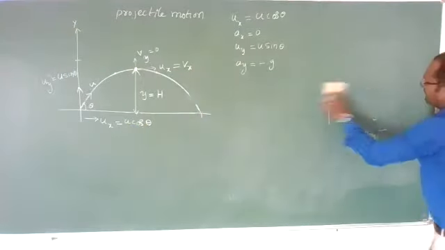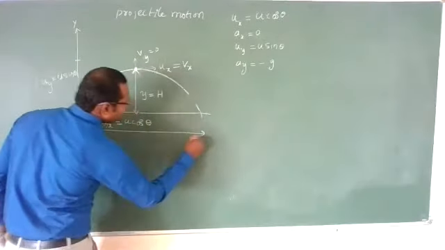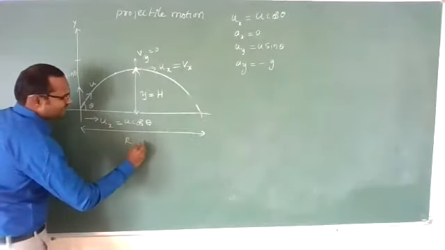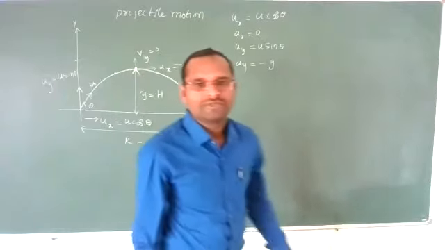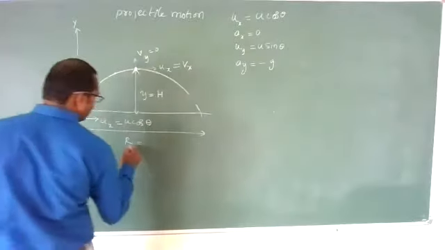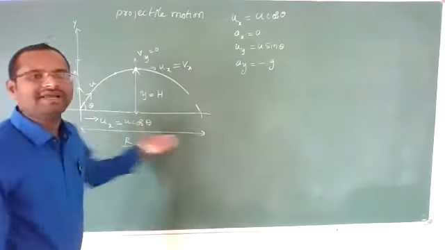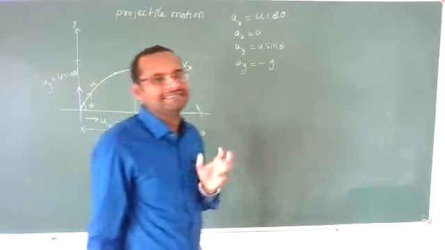Next. What is the maximum horizontal range? This is the horizontal distance traveled by the body. This is called range. Maximum horizontal distance traveled by a body is called range. Clear? That is x is equal to R. Maximum horizontal distance a body can travel is called range.